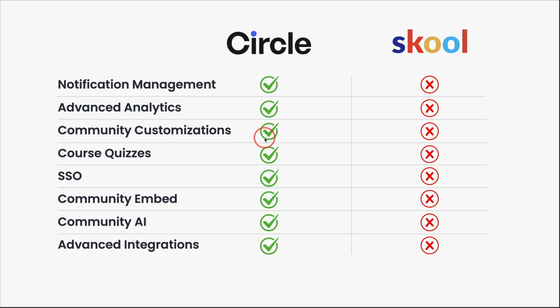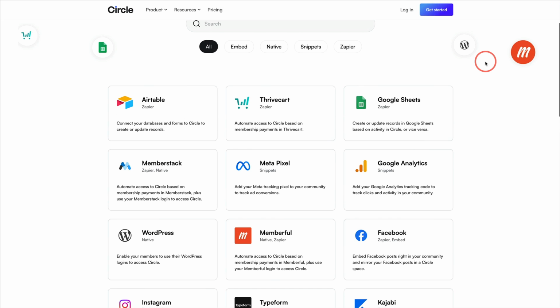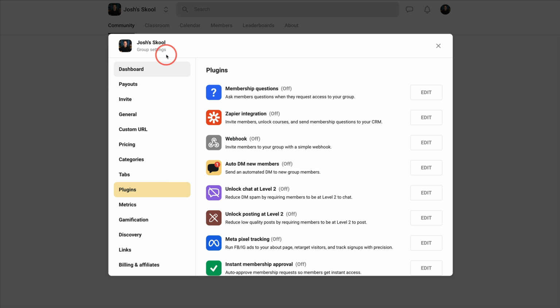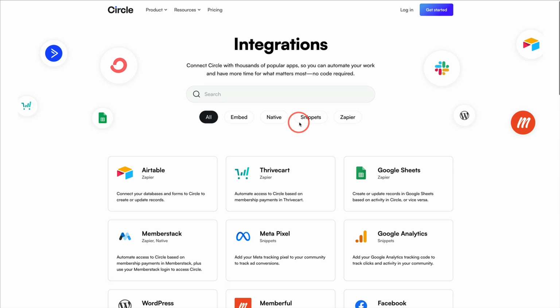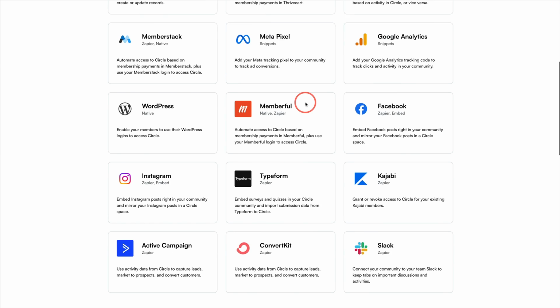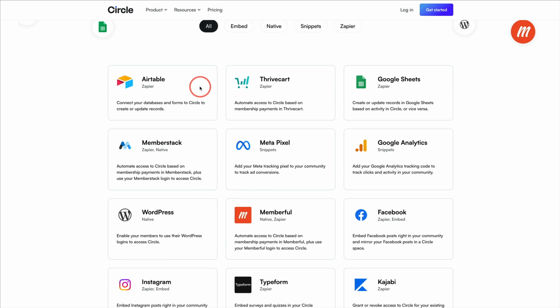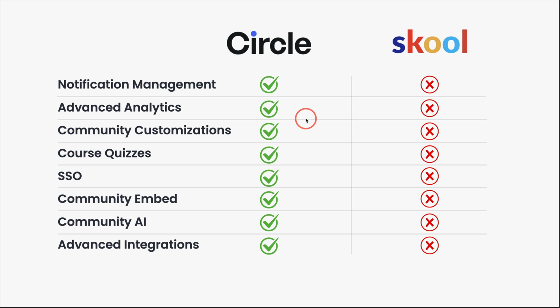And the last thing before we turn it over to Skool here, advanced integrations, meaning Circle works with oodles of platforms. Skool has some integrations, and in their settings, go into plugins. There's a few things, but not even close. For those of you who do want to have more integrations and have your community as a part of your tool stack, while Circle is an all-in-one solution, if you do have something that is already up and running, Circle is going to give you a lot more flexibility to integrate with those because they have more advanced integrations.